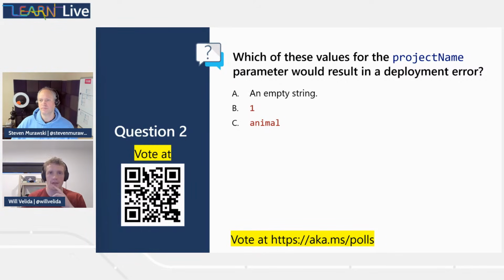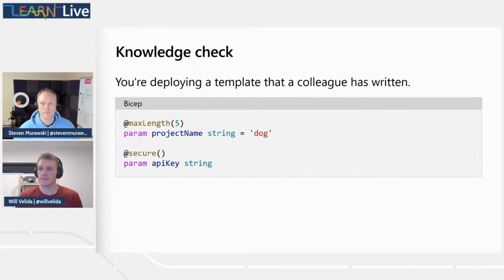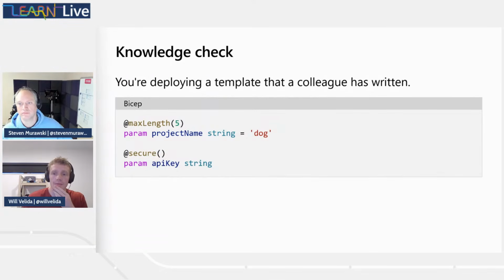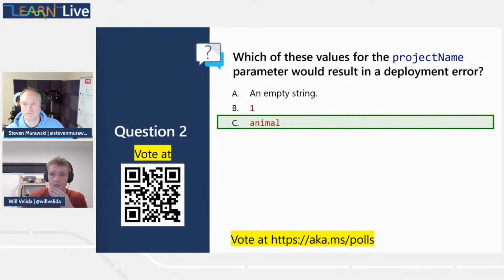Well, the project name will be a string parameter. So if I put 1, it's going to complain instantly. The template's going to say, hey, this is a string parameter. It's not going to work out. Now, if I go back to the template for a second, let's verify a couple of things. We've got animal there, which is 6 letters or 6 characters, and we've defined a max length of 5. So I'm thinking that's going to cause a bit of an issue as well.